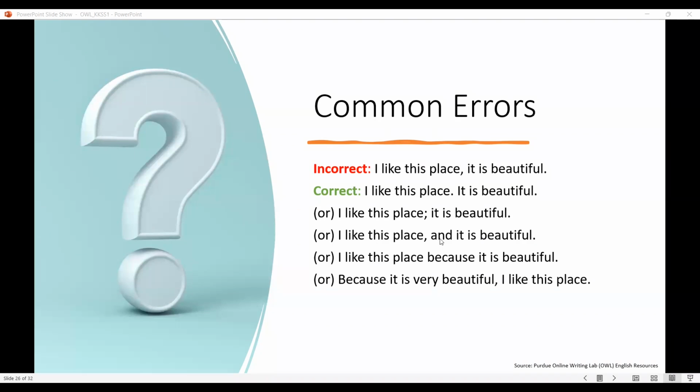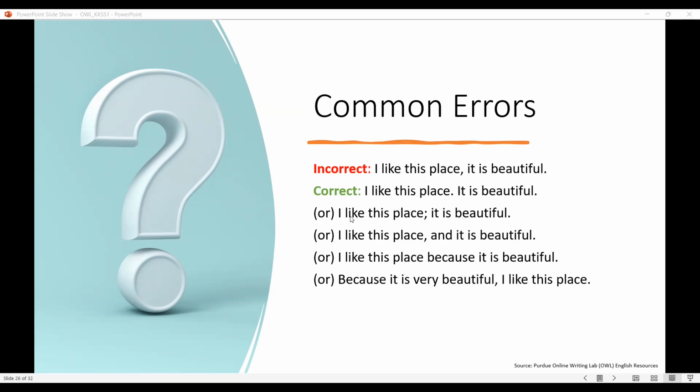But here we have and, which is the coordinating conjunction. So when you are connecting two independent clauses, you need a comma and a coordinating conjunction, which was lacking there. That's why it is incorrect. In this case, it is correct, and in this case also it is correct. We can use a full stop, or if you have to connect them, you can use a comma and a coordinating conjunction.